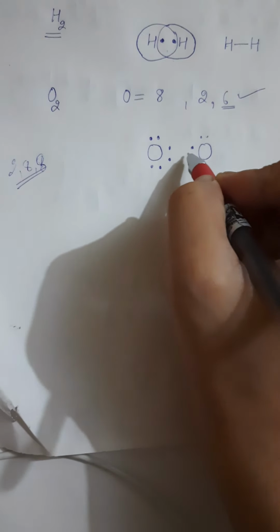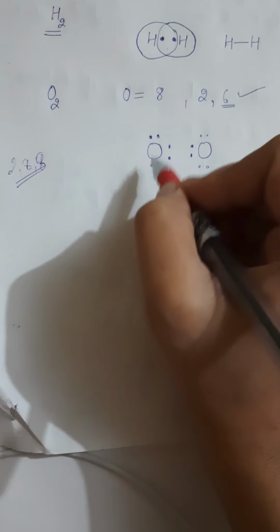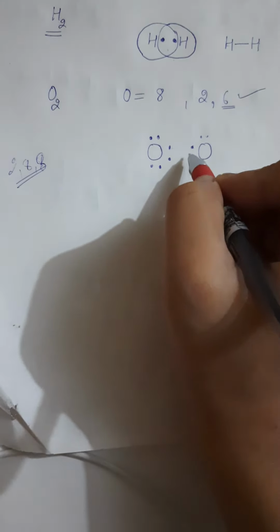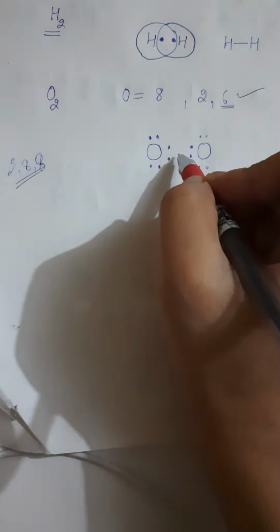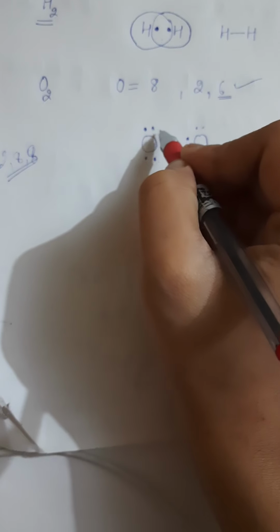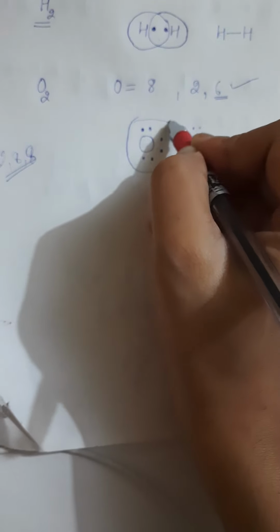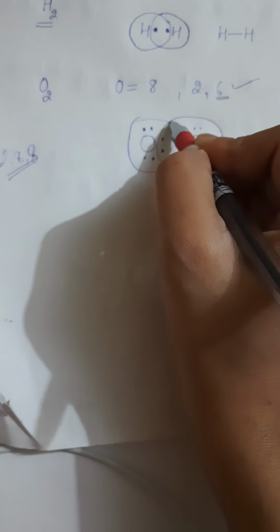When there is sharing of these electrons, each oxygen has 8 electrons. Two electrons of this one belong to this oxygen, and these 2 electrons belong to the other.